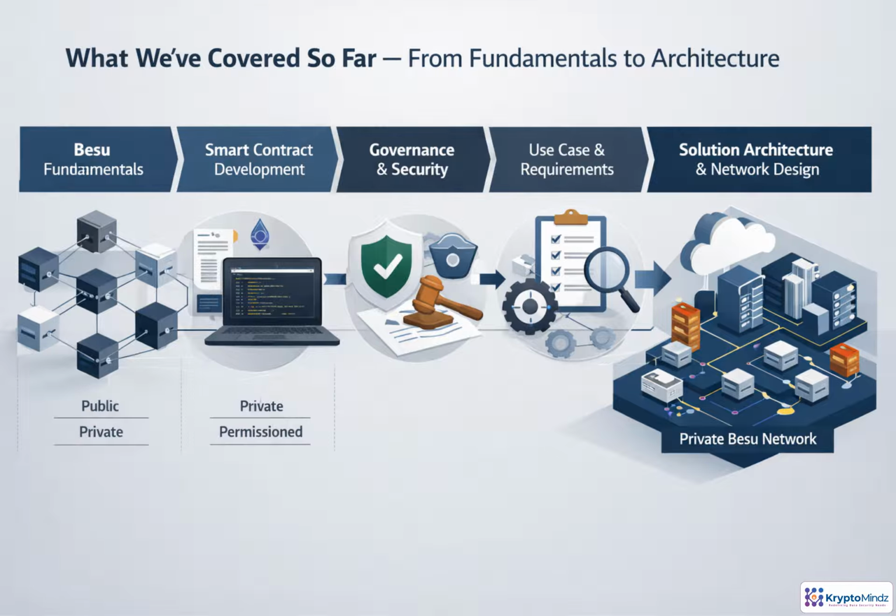So far, you've built the foundation: Besu models, node architecture, consensus, permissioning, smart contracts, governance, security, and operations. From here, we shift from understanding requirements to making architecture choices. So the private Besu network we deploy next is purposeful and production-minded.